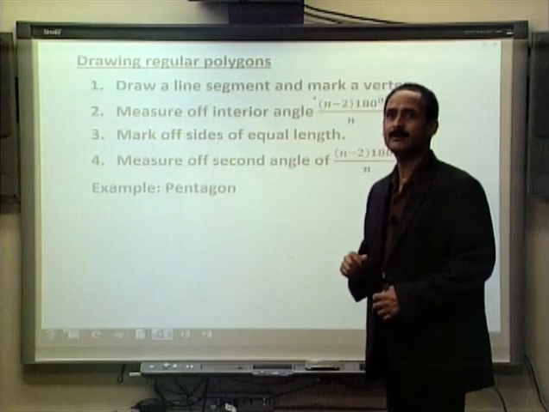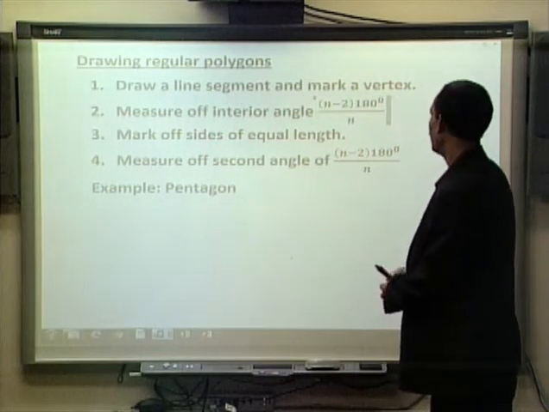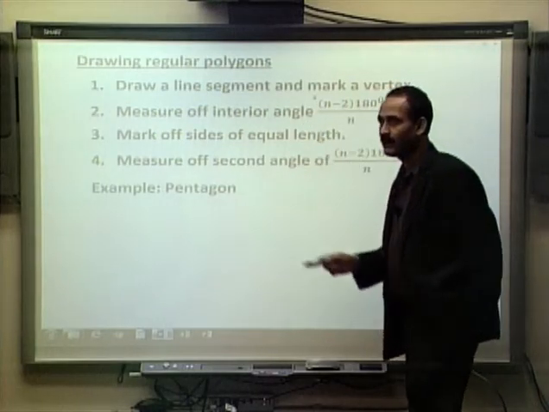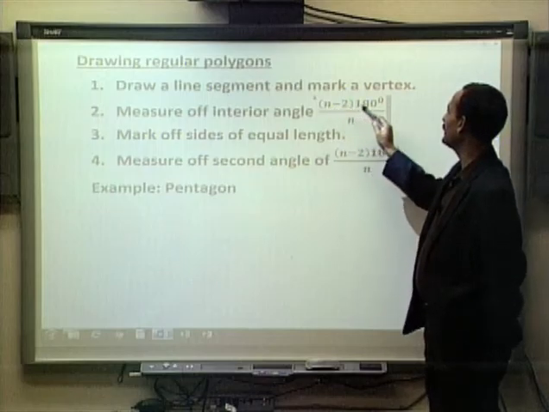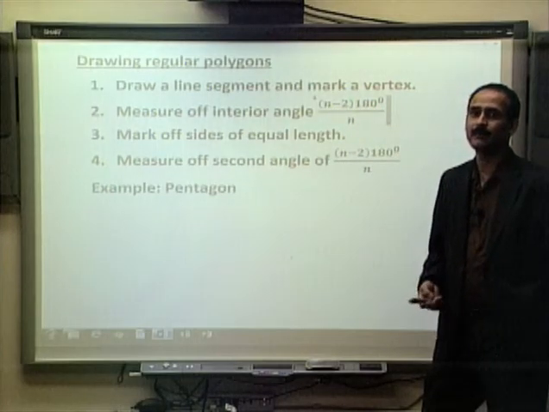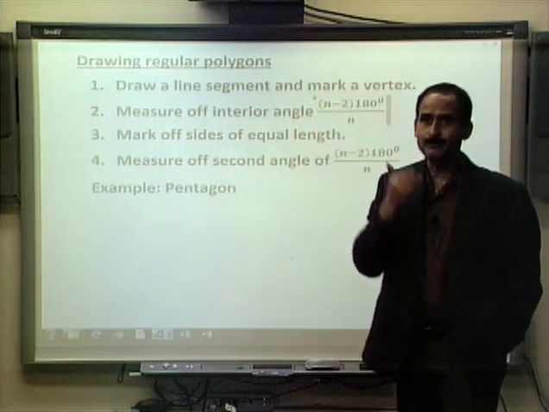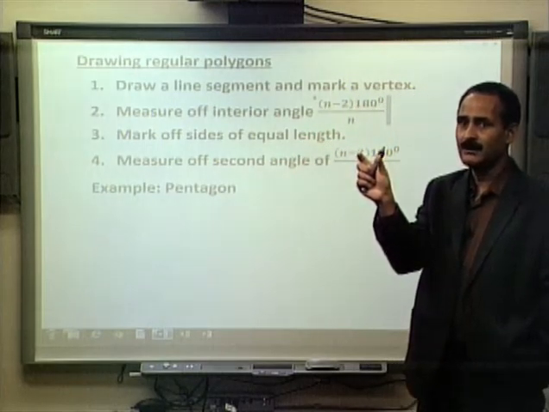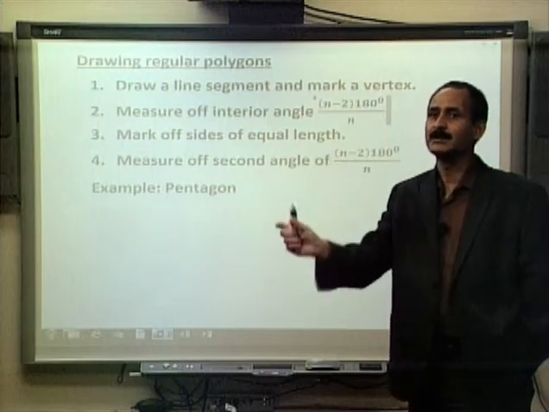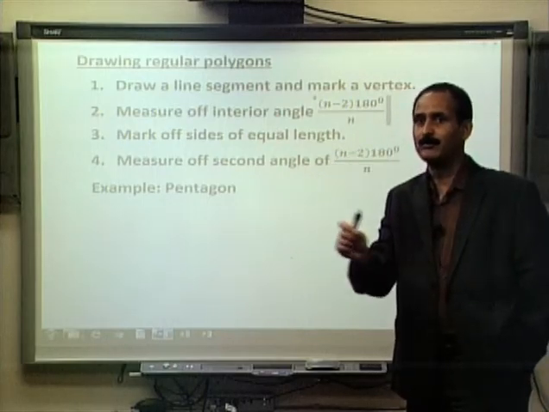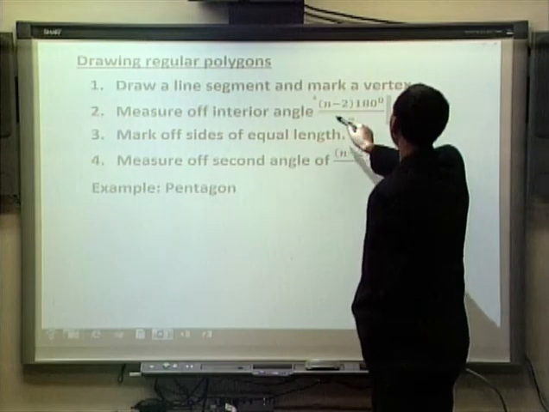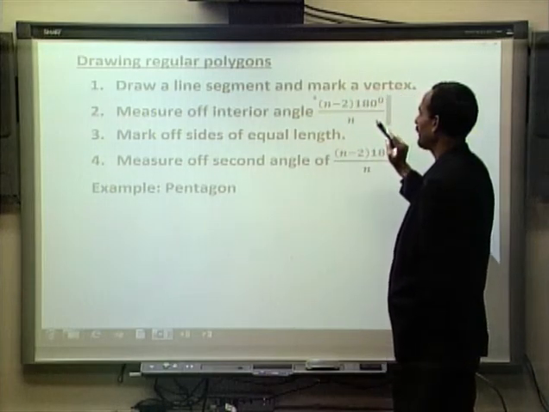And we will measure the interior angle. We know that each interior angle for a regular polygon has to be n minus 2 times 180 divided by n. We did a few problems where we calculated the sum of the interior angles. Now each of the interior angles, we are not thinking of the sum, each of the interior angles has to be n minus 2 times 180 divided by n.